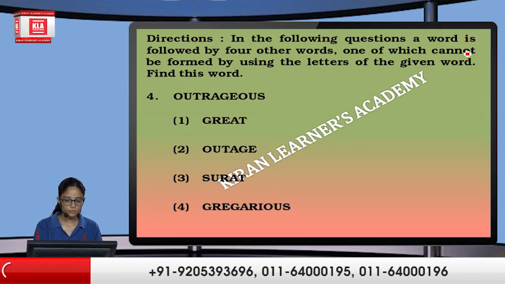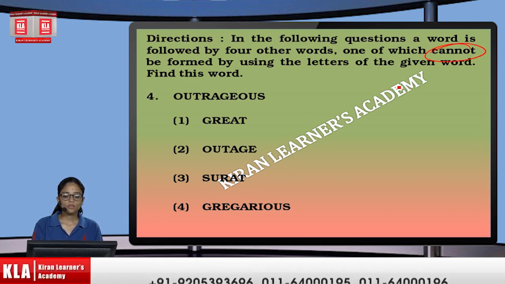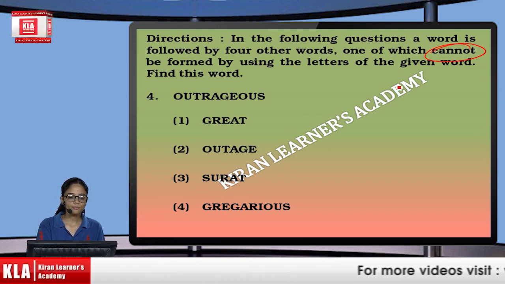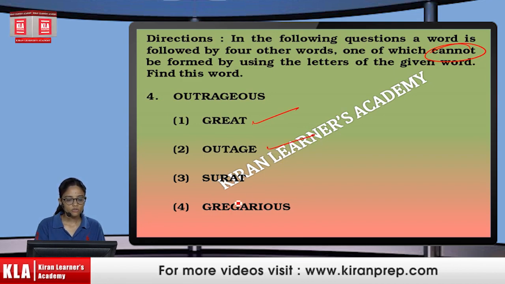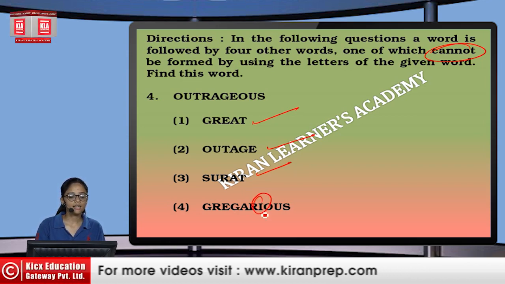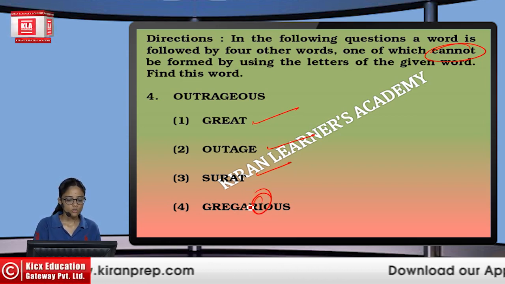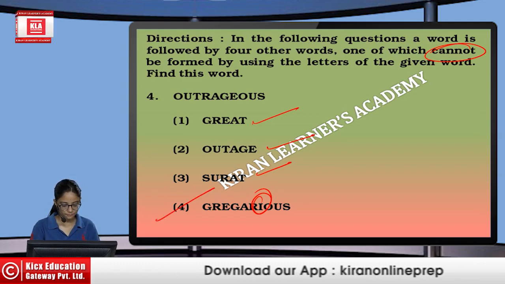Next, again we have the word cannot. If we talk about great, it can be formed. Then outage, it can be formed. If we talk about Surat, it can also be formed, but if we talk about gregarious, we don't have any I in the word outrageous, so the option will be the fourth one.